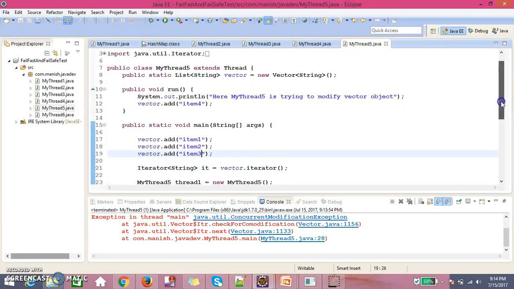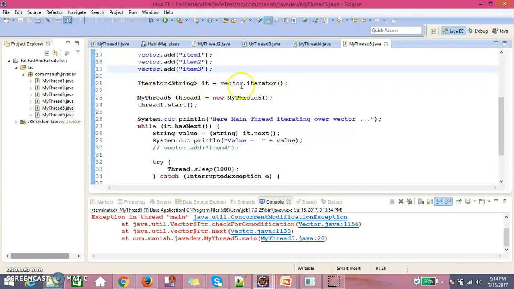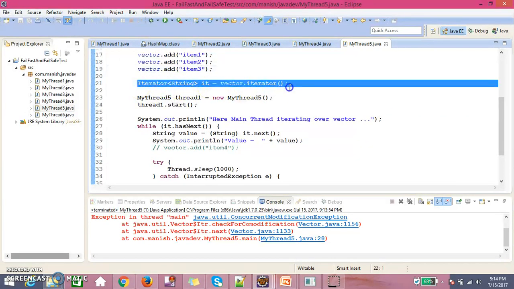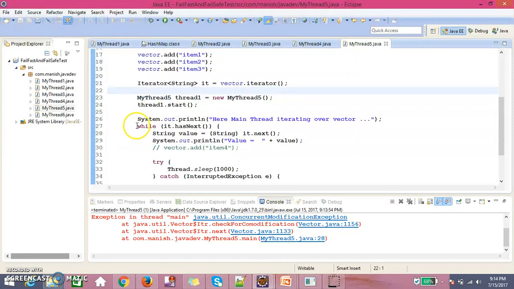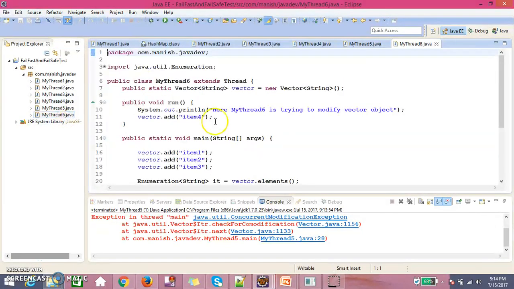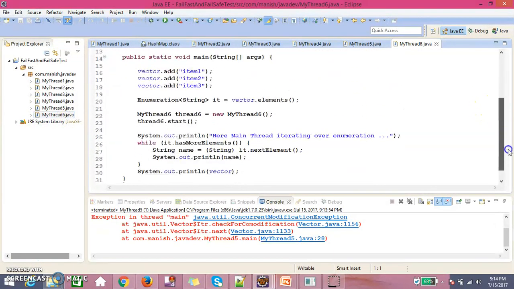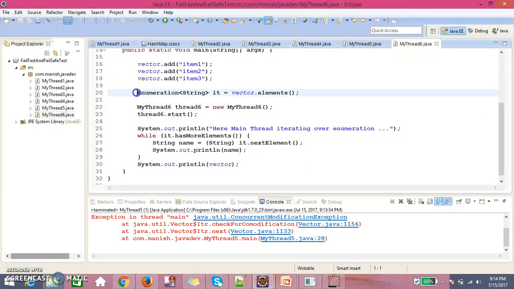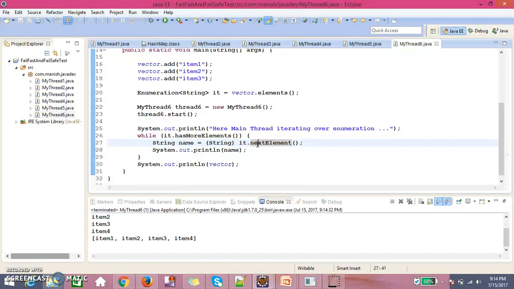Here there is an important point. Here we take the iterator reference and iterate through the iterator only. But what does example 6 do? We have the enumeration reference, and once we are dealing with enumeration, there is no iterator. It's not going to throw any concurrent modification exception because it's not maintaining the expected mod count. So if I run that code, it's not going to throw any exception, it's running fine.